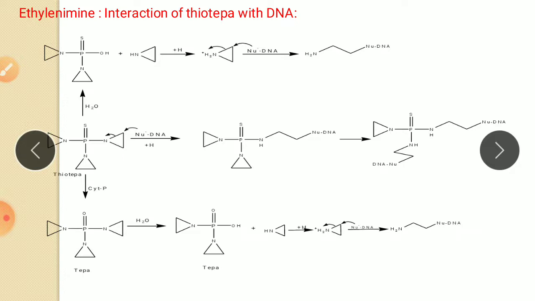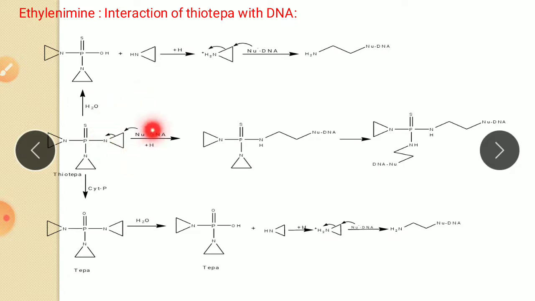So during the research on nitrogen mustard, this compound was developed. Here the example is thiotepa, and this is the structure of thiotepa. There is a preformed aziridine ring. Previously, in the case of nitrogen mustard, that is mechlorethamine, the aziridine ring is formed after activation. But here in thiotepa, the preformed ring is available. So the aziridine ring is already there in thiotepa.